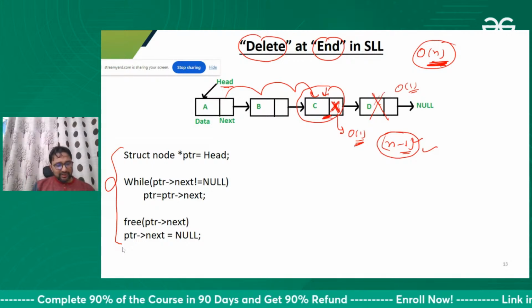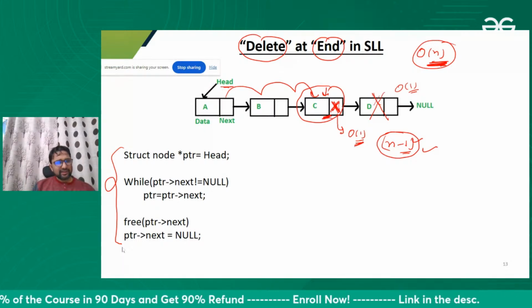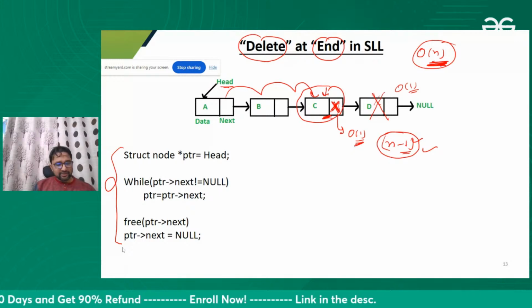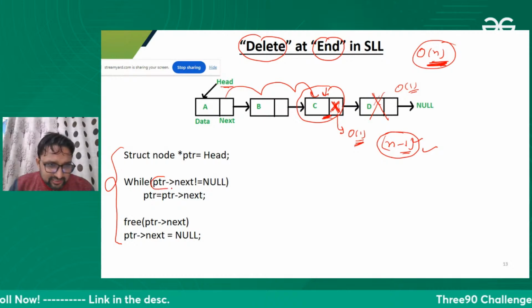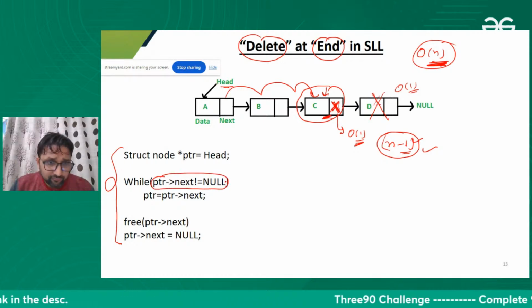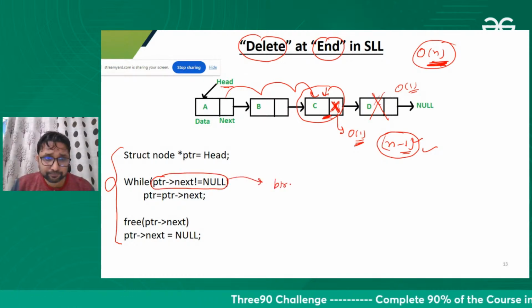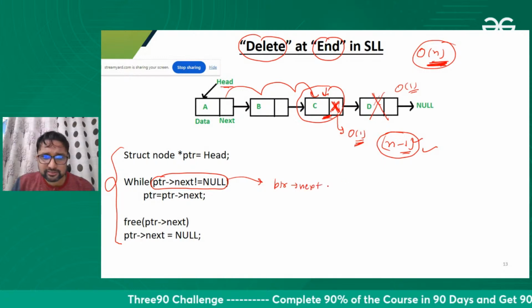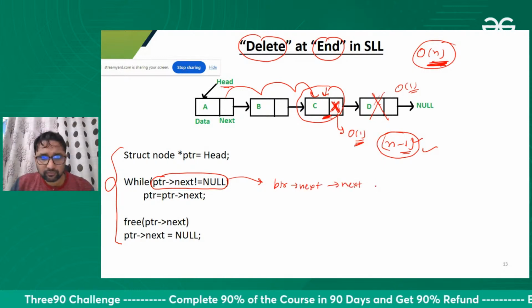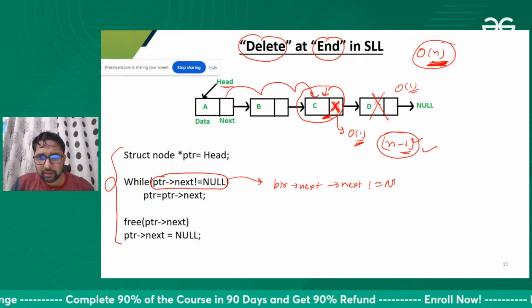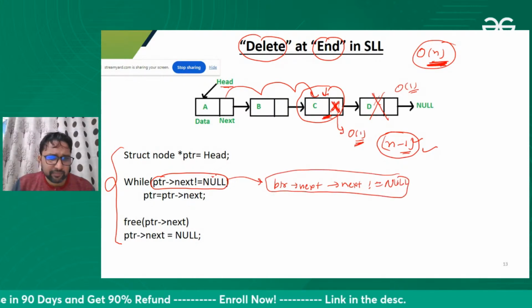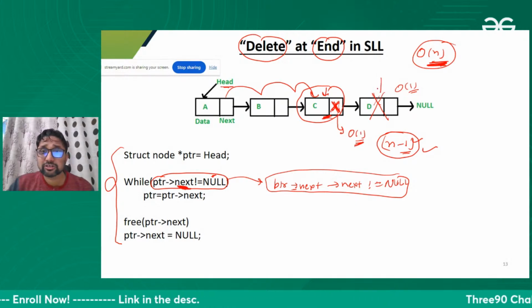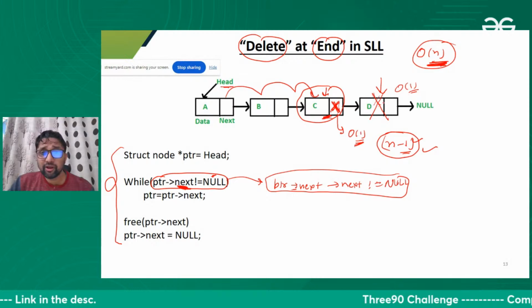So yes, you people are right. This code is not working, and the reason is already given by Nishu. He's saying replace this statement with this statement: next of next not equal to null. He wants to replace this statement with this statement, because this statement will take us to the last node. Which node do we want to delete? We want to delete this node.